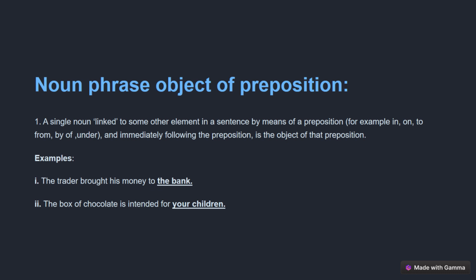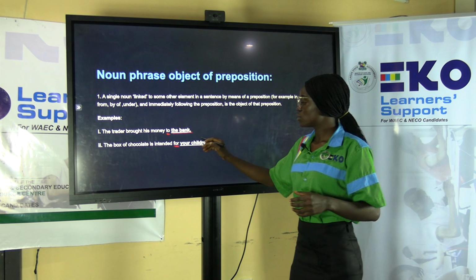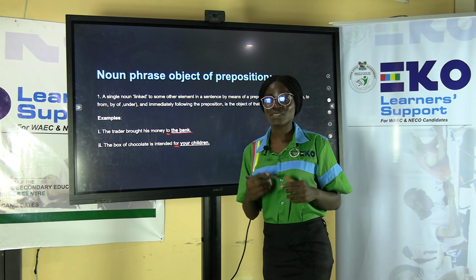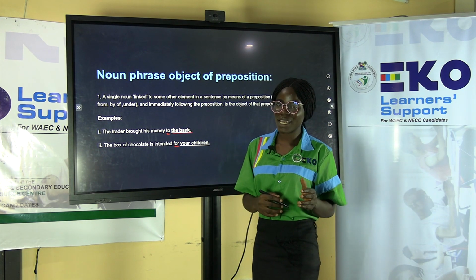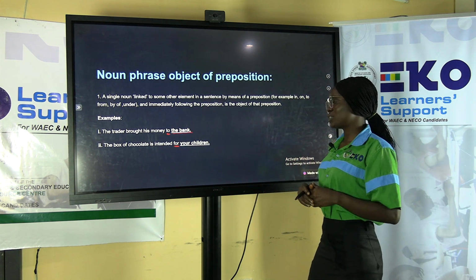The box of chocolate is intended for your children. In that sentence, for is a preposition, and it is followed immediately by a noun phrase, your children. So your children is a noun phrase, and it functions as object of the preposition.